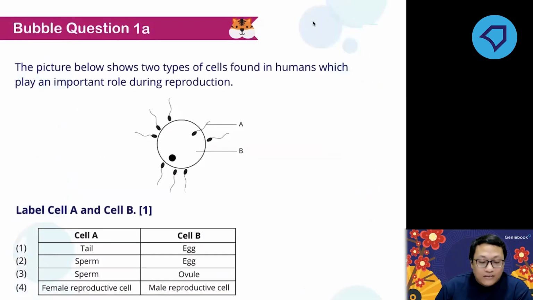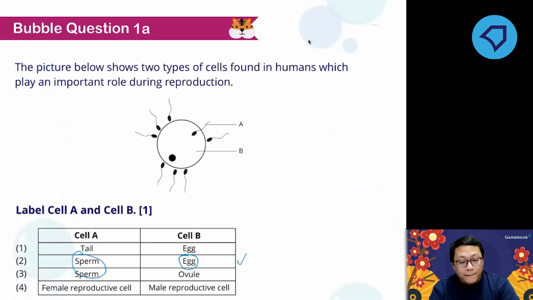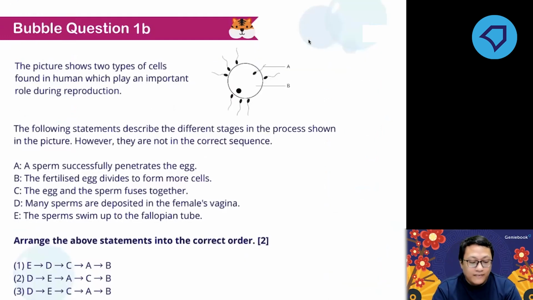Okay, are you guys ready for bubble question 1A? Remember, we are talking about cells. So it must be sperm for cell A. Then for cell B, it must be egg. It's not ovule. Ovule is incorrect. So that's why the answer is number 2. Moving on to the next one.